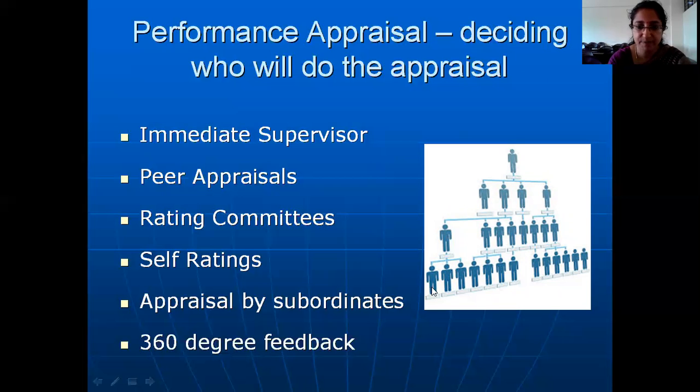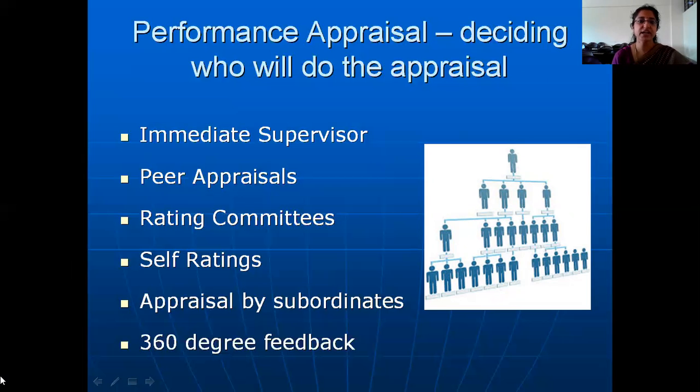So the rating of this person will be done by a committee of this person, and another superior who's not handling him directly, but is also a superior pertaining to the job the employees are doing. So this person will be one of the committee members. This person will be one of the committee members. So these three people put together will appraise the performance of this person. So this is the way in which rating committees work.